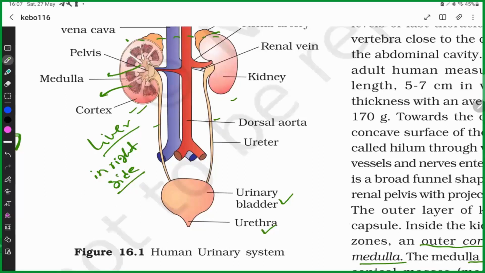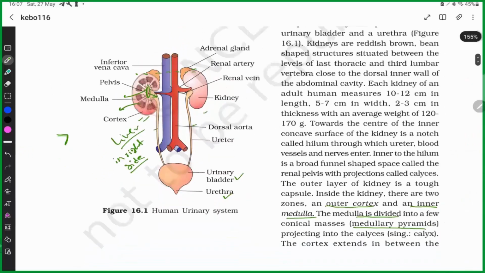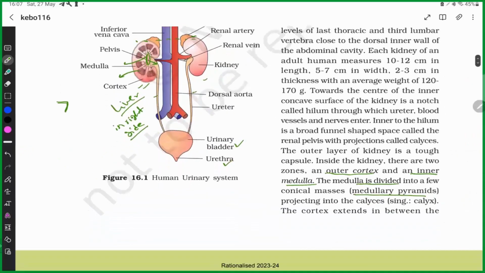These minor calyces are further drained into the major calyx, and the major calyx is drained into the renal pelvis, and the renal pelvis further continues as the ureter. So what is the pathway of urine transfer?